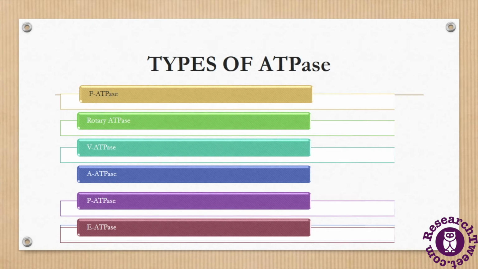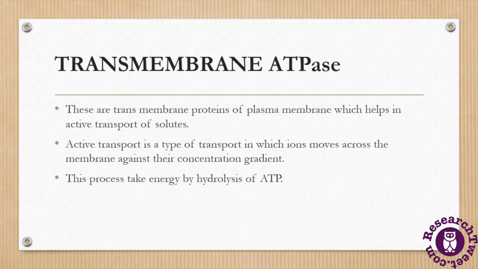The last, which is E-ATPase, are cell surface enzymes. They help to hydrolyze NTPs and extracellular ATPs. And the rotary ATPase is found in the mitochondria of the cell, and it also acts as an ATP synthase.